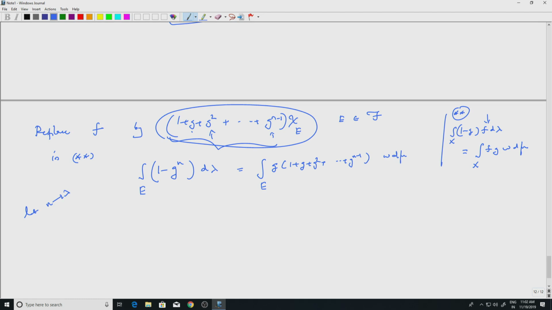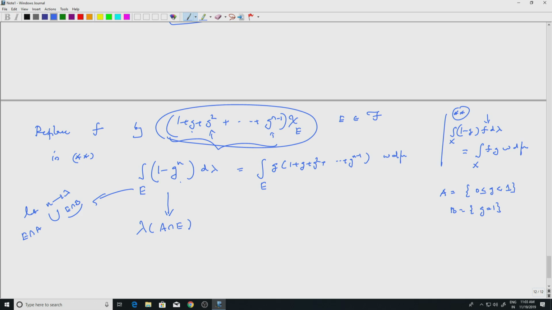If n goes to infinity, what happens to the left hand side? Well, this converges to lambda of A intersection E. Well, why is that? Because what was A? A is the set where G is strictly less than 1. B is the set where G is 1, right. So I can write E as E intersection A union E intersection B. So the integral splits, and on E intersection B this is 0 because G is 1.